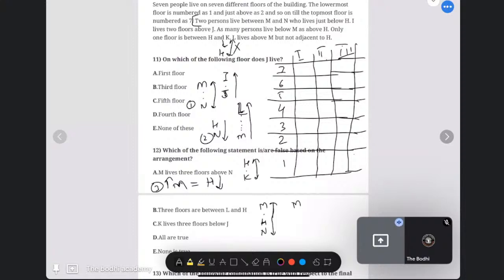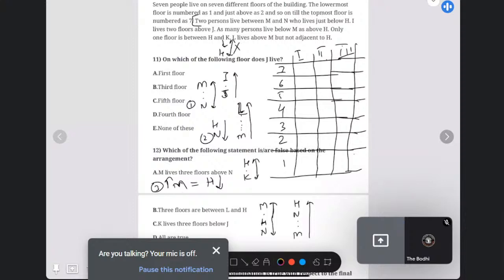Or it should be M, then dot again. Sorry, not this one, because N is immediately below H. So it should be either H, then N, and then 2 gaps, then M. So these are the only two conditions we have when we keep N and H together. Now, when we look at the first condition, we also know that the person above M is equal to the person below H.